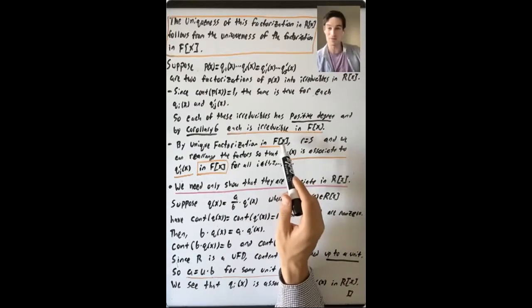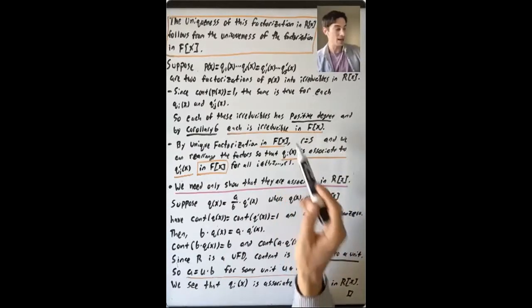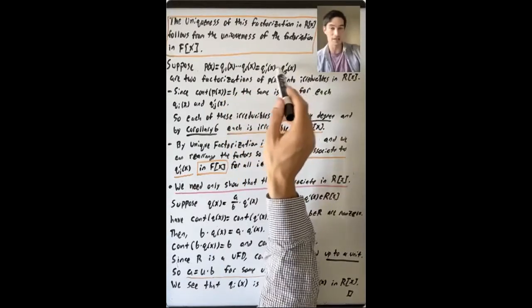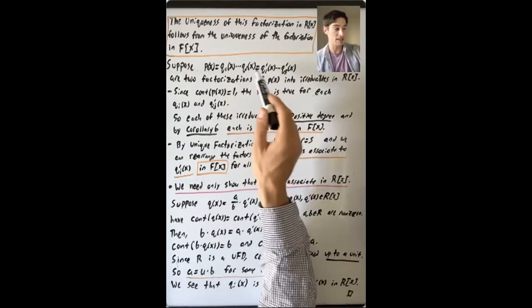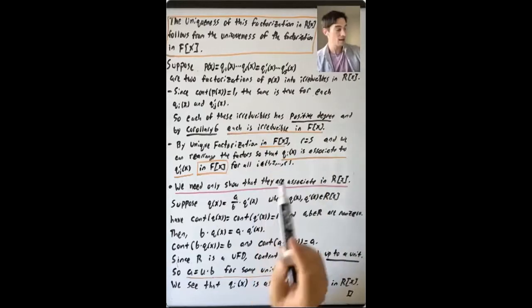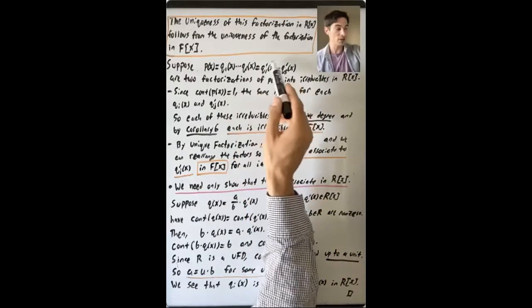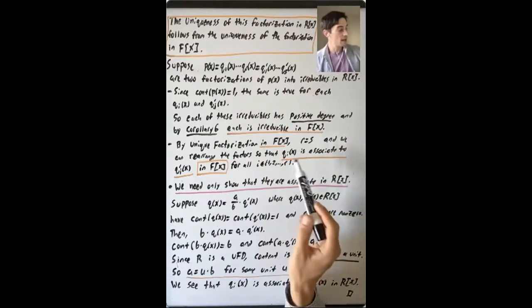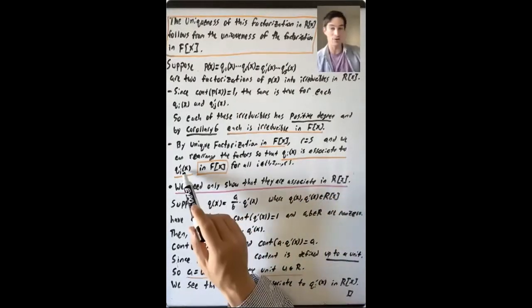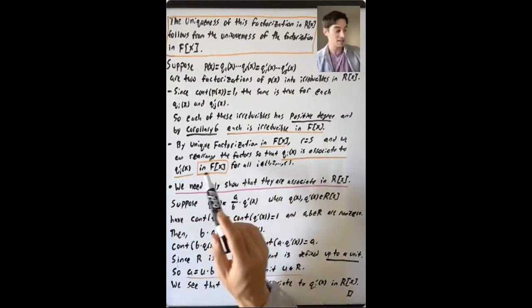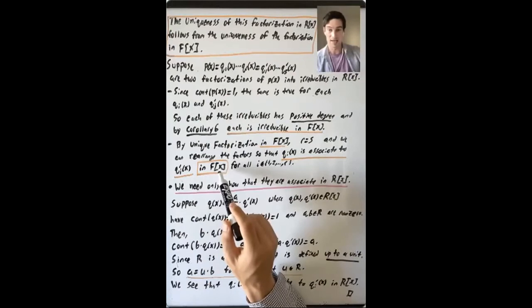So by the unique factorization in F bracket X, the number of these irreducible factors is the same, that R equals S. And we can rearrange these factors so that each Qi of X is associate to Qi prime of X in F bracket X.